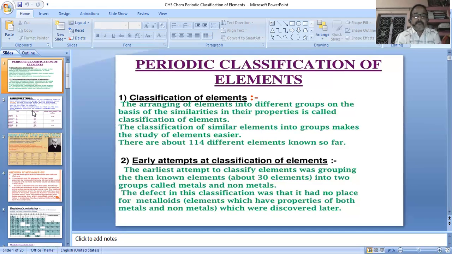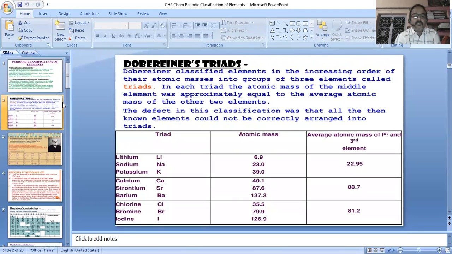And next thing, these types of classification or distribution of elements in different groups means making the periodicity. The first person who tried to classify these elements was Dobereiner. Dobereiner represented triads. According to Dobereiner, he classified elements in the increasing order of their atomic masses into groups of three elements, in each case called triads.